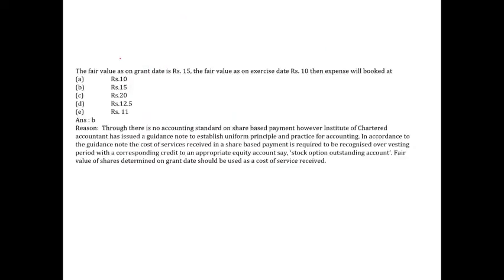All right. Next one. The fair value as on grant date. This one is under your ESOP. The fair value as on grant date is 15. Fair value as on exercise date is 10. Expense will be booked at. Again, this is the provision. ESOP, I already told you in the class also. Remember, the grant date valuation is important. Exercise date valuation is not required.